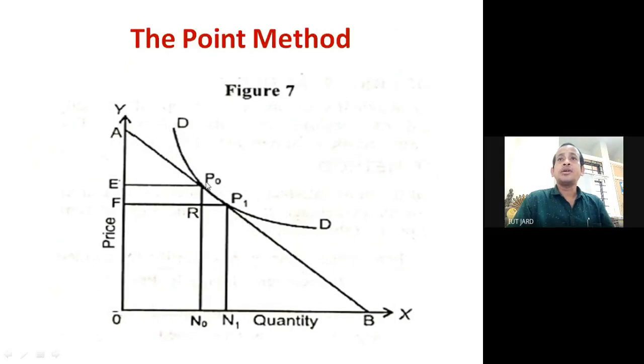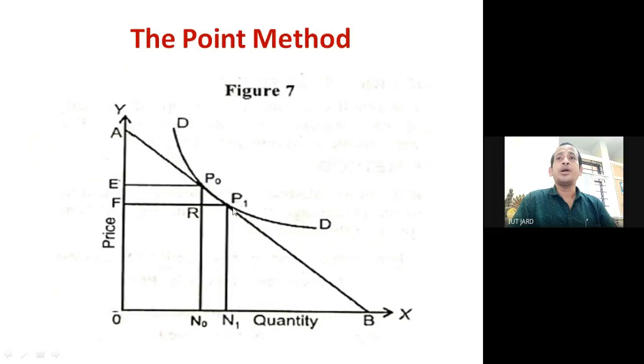Now here we can see PO is the point where at this price the quantity demanded is NO. Next, if the price comes down to F, then the quantity demanded will be N1, and the point will be P1.